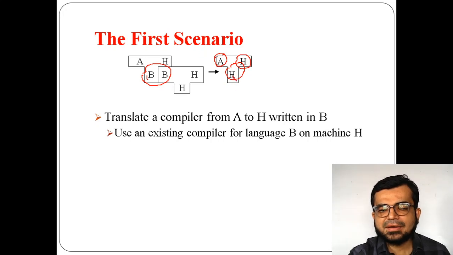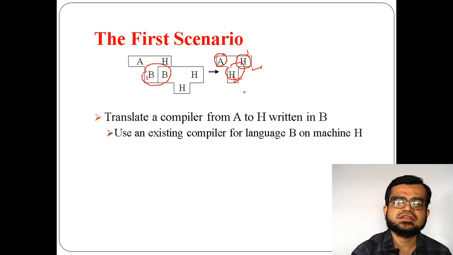That means the compiler and the target machine are the same. This is your first scenario.